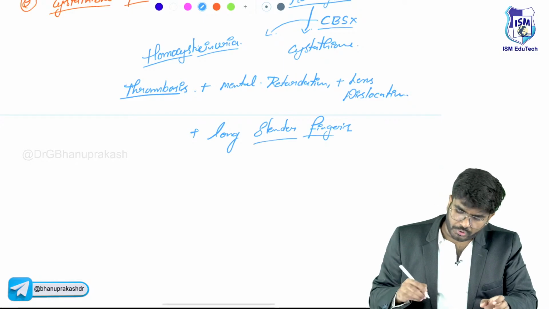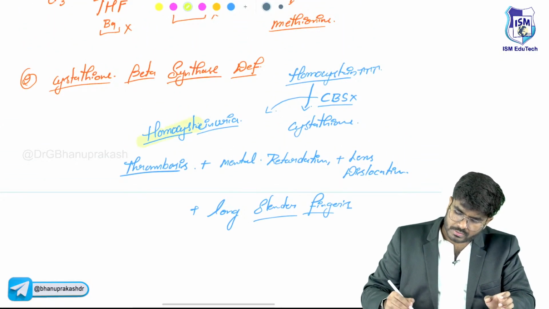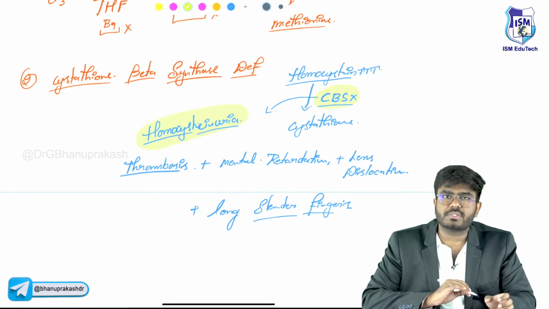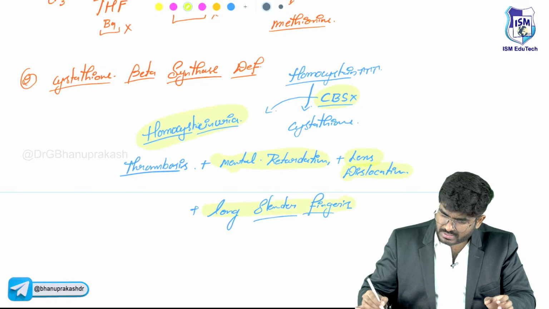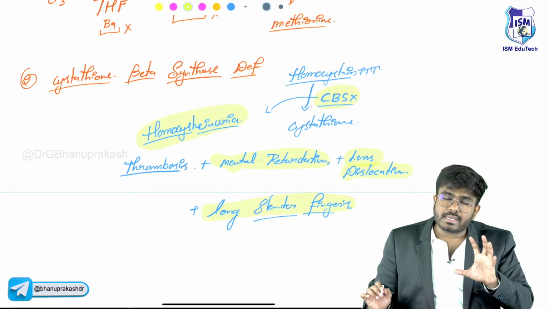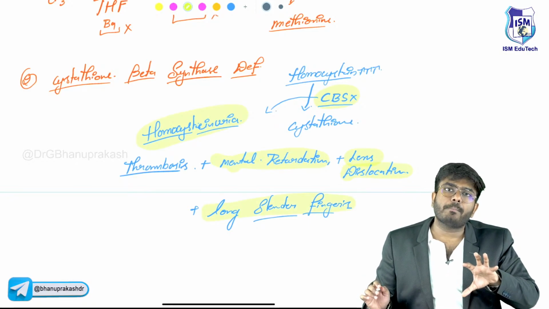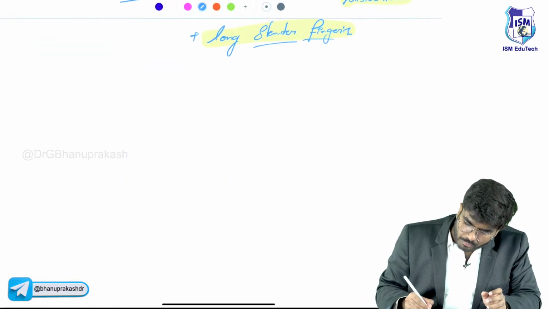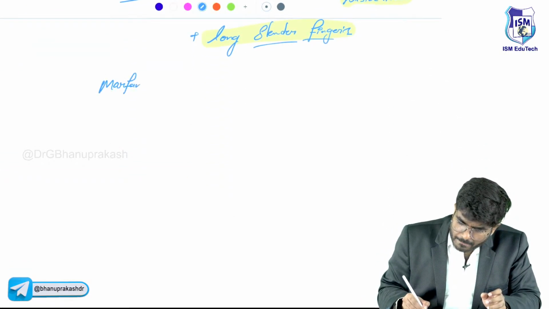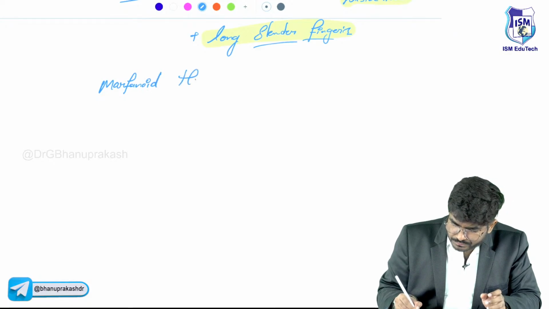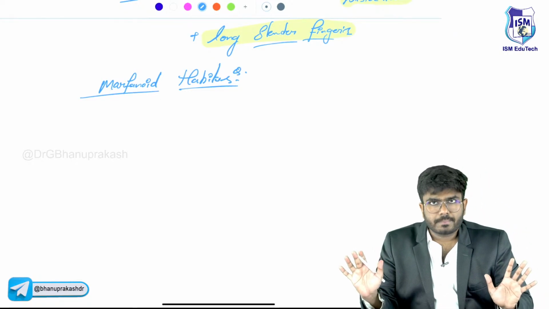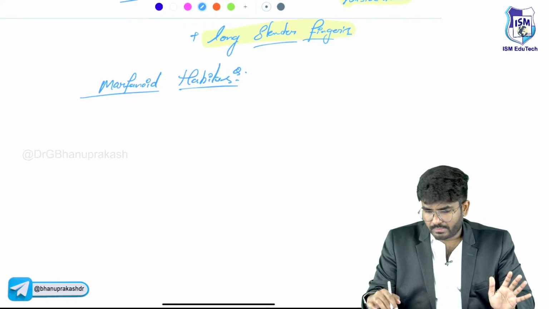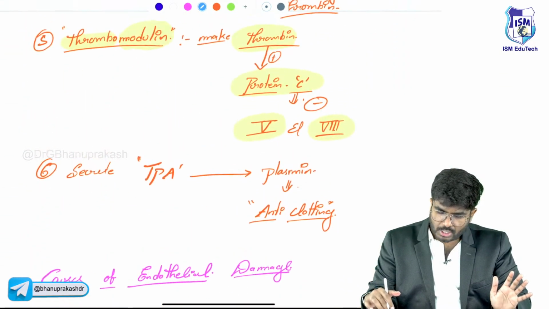So the point which I want you to know is, these patients who are having this homocysteinuria due to deficiency of this enzyme cystathionine beta synthase, they are going to have Marfan-like features. See, these long, slender fingers, this lens dislocation, these are actually features of Marfan syndrome. So they are going to have Marfanoid habitus. That is the point which I want you to know, sir. So with this, we have completed the second thing also, the causes of endothelial damage.